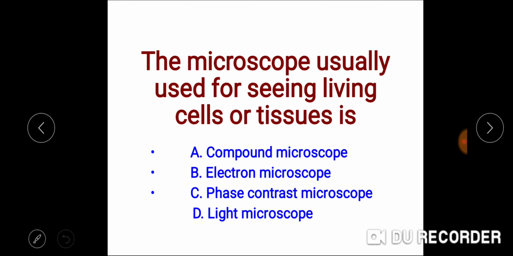So the answer is phase contrast microscope. Phase contrast microscope is an optical microscope that converts the phase shifts in light passing through a transparent specimen to brightness changes in the image. So the answer is phase contrast microscope.